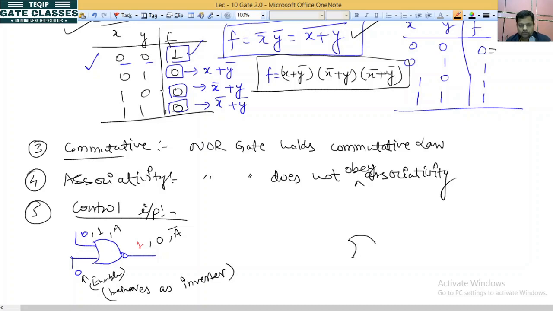Now check for 1. So if it is 1, then what happened? My drawing is too good. Okay? Writing is masala, drawing is too good. So at 1 0 it is 0. Output is 0. Now at 1 1, output is again 0. So if we place A here, output will be 0.